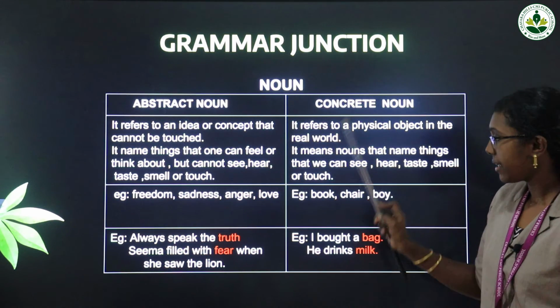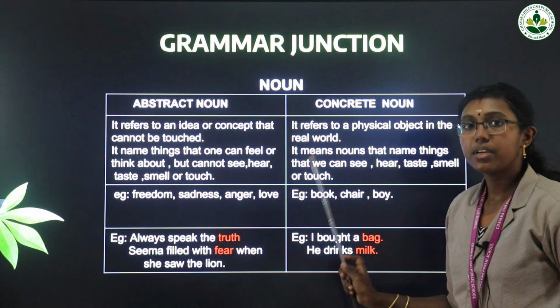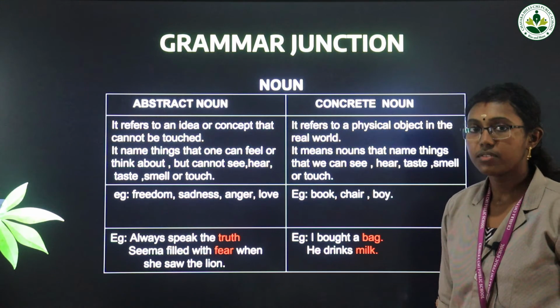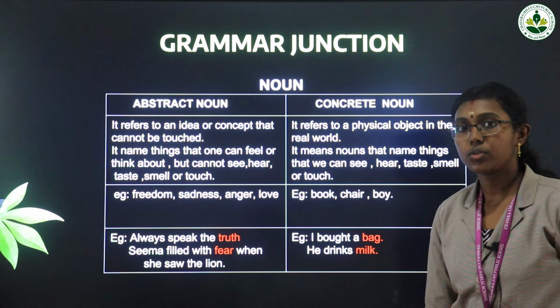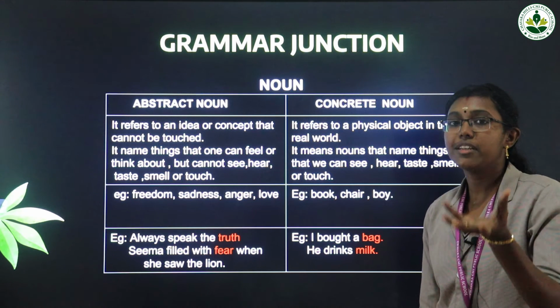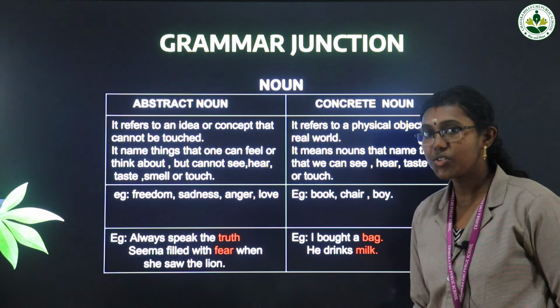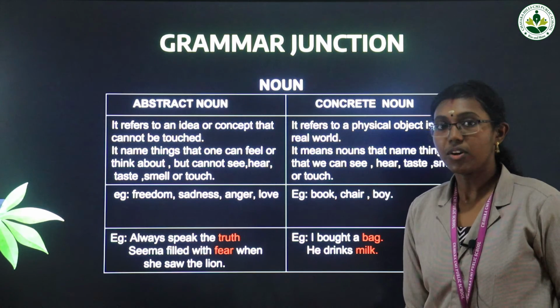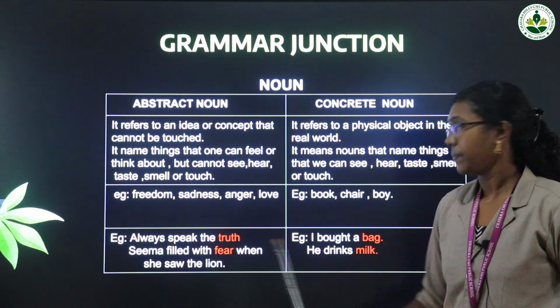See the example here: freedom, sadness, anger, love. We can't take them in our hand, isn't it? We are feeling that. Always speak the truth. Can you show 1 kg of truth from your home, or can you take it? It is not possible, right? That is abstract noun, we can feel only.